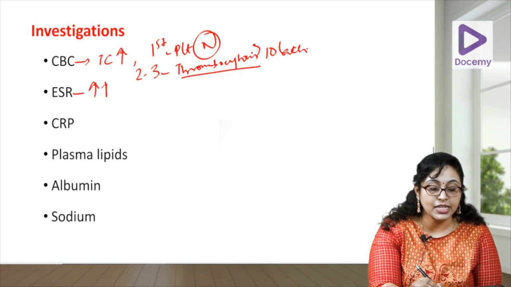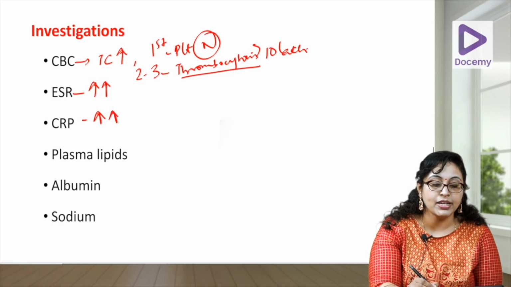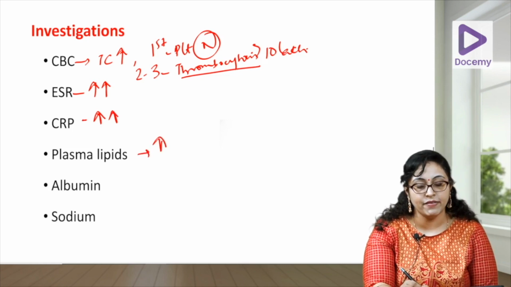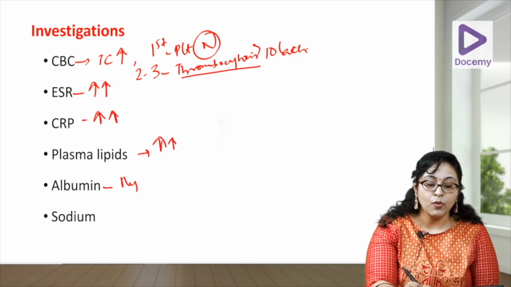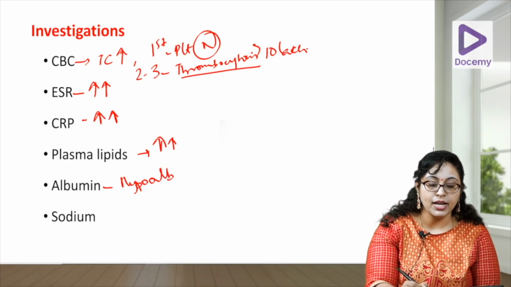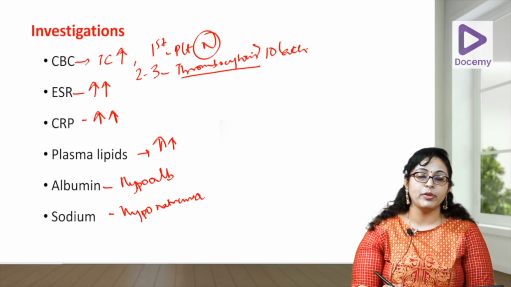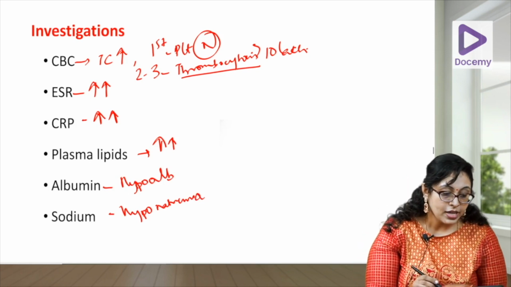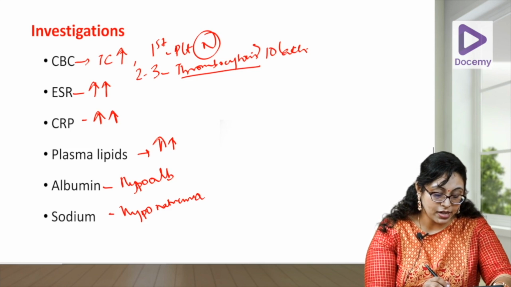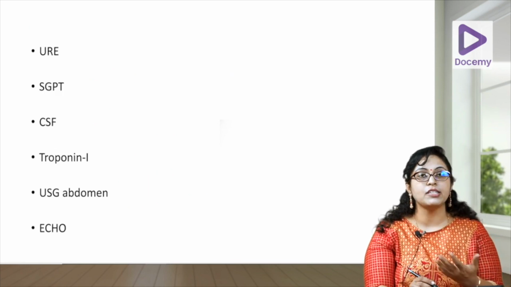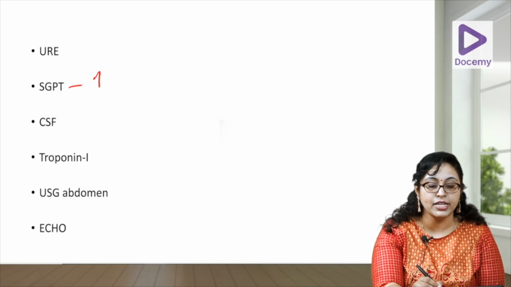ESR will be elevated, CRP will be elevated, plasma lipids may be elevated. You may get hypoalbuminemia and hyponatremia. So these are 2 supplementary criteria that you can use, hypoalbuminemia and hyponatremia. Then there can be transaminitis, your SGPT, liver enzymes will get elevated.